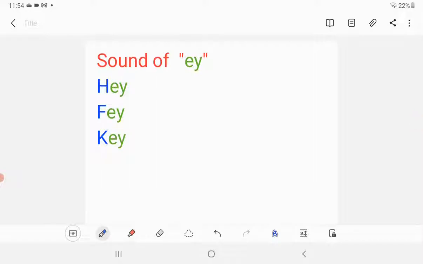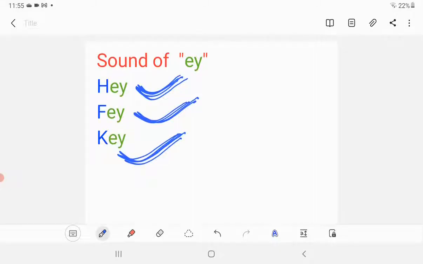Let's move to the next sound of vowel E with letter Y. So it becomes the sound of A. Repeat after me, A. Use your tongue properly, A. Let's read the words. Hey, hey, fay, fay, key, key.